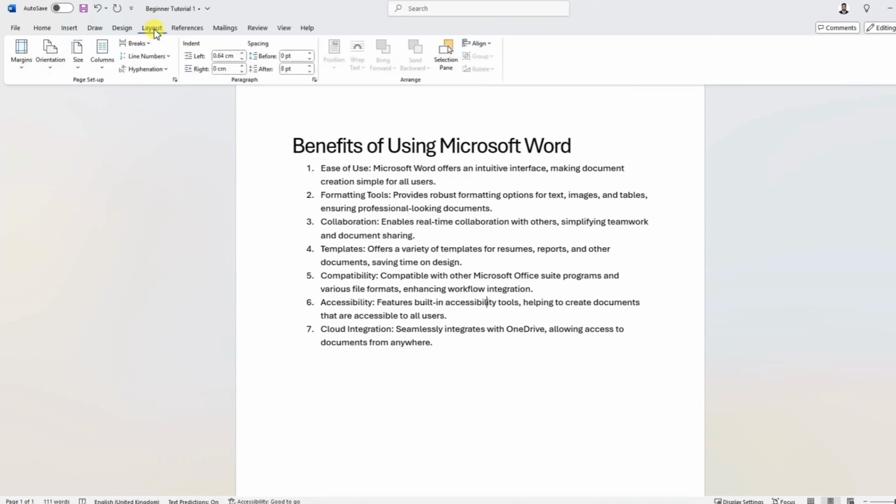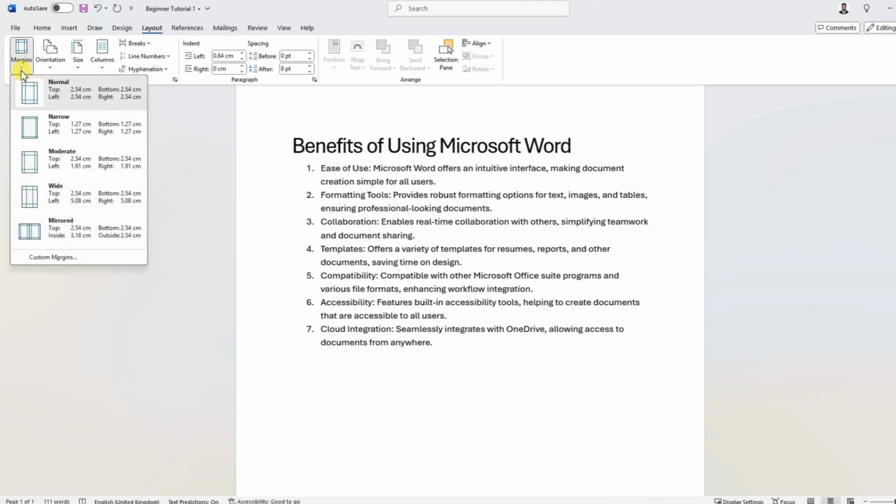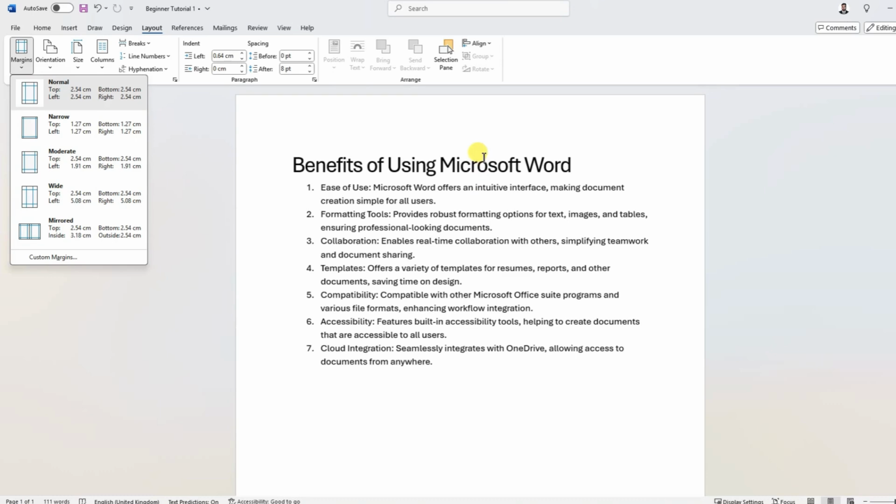Next one is layout. Layout key options are margins. So this is the normal page margin. If you want to narrow the page margins, narrow page margin will allow me to write more text in one page. So for example, in normal layout, I can write 100 words. In the narrow margin, I can write maybe 150 words. So again, you can custom margin as well.